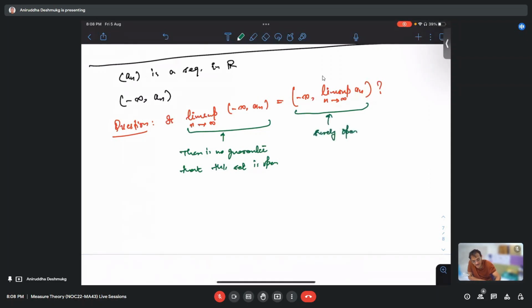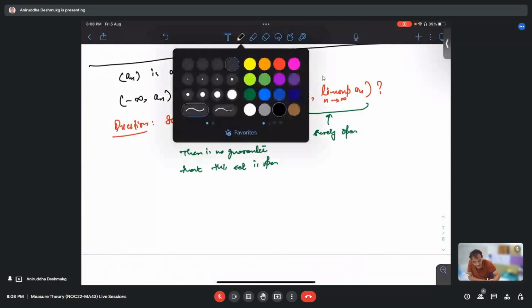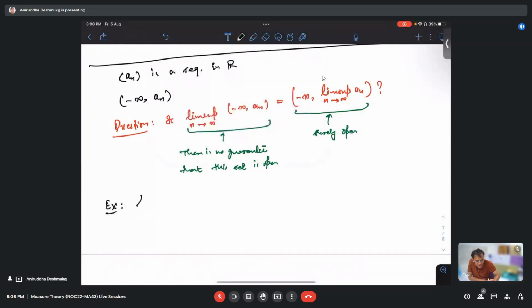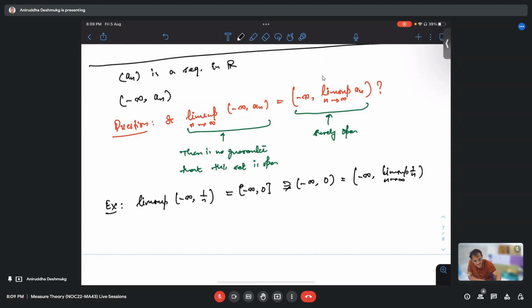And what is the example? The example we just saw: lim sup of (minus infinity, 1 by n) is minus infinity comma closed zero, which properly contains minus infinity comma 0, which is minus infinity comma lim sup 1 by n. Is this clear?